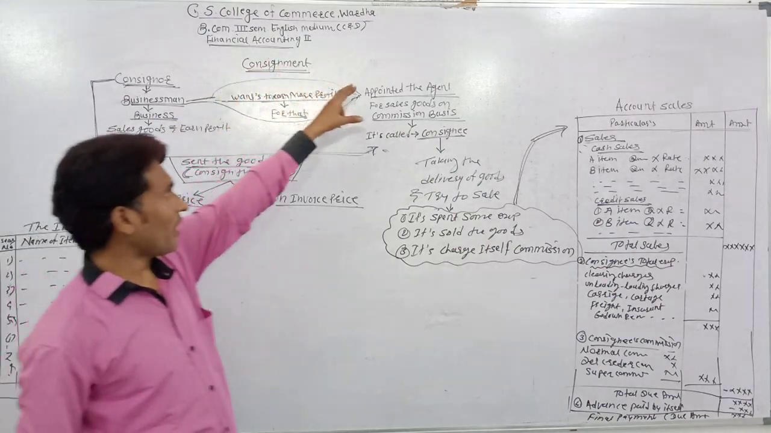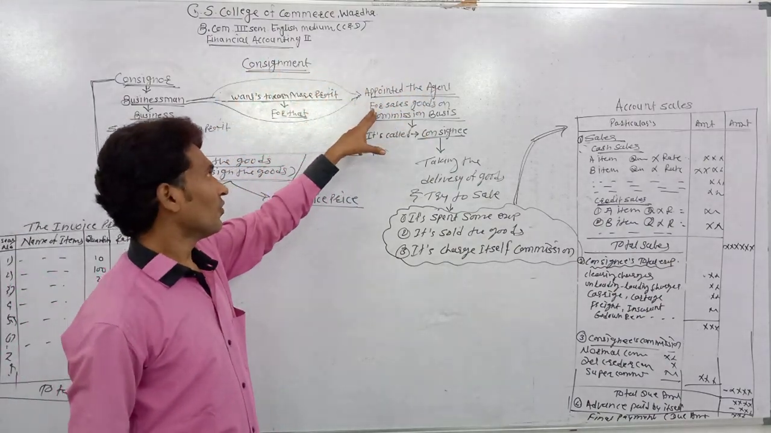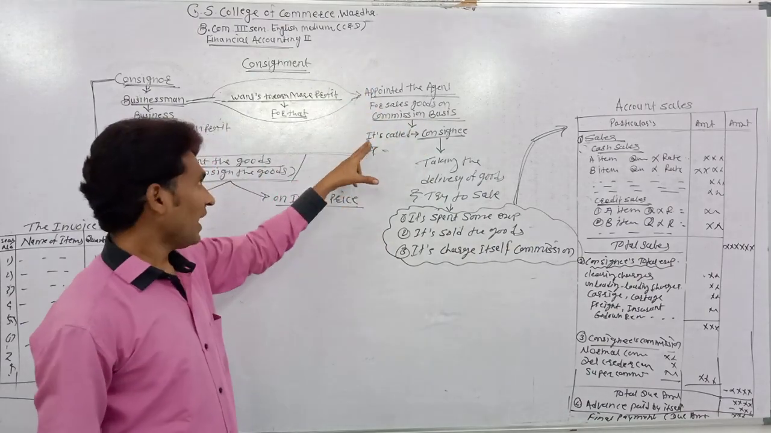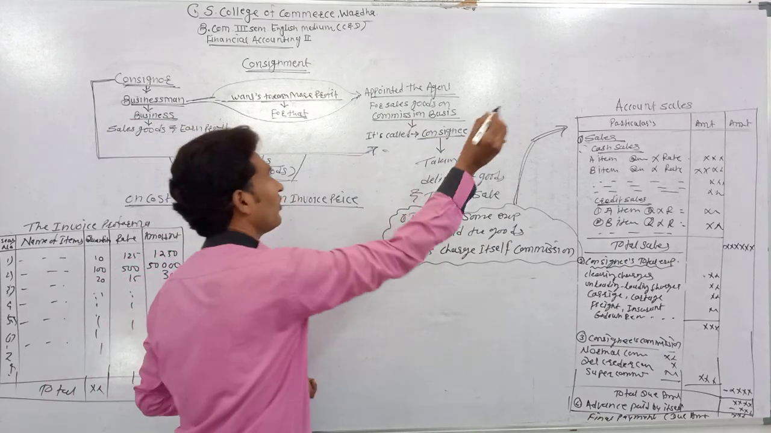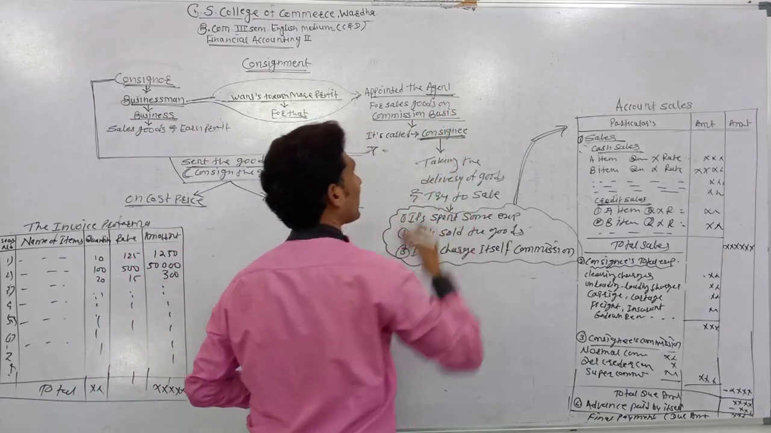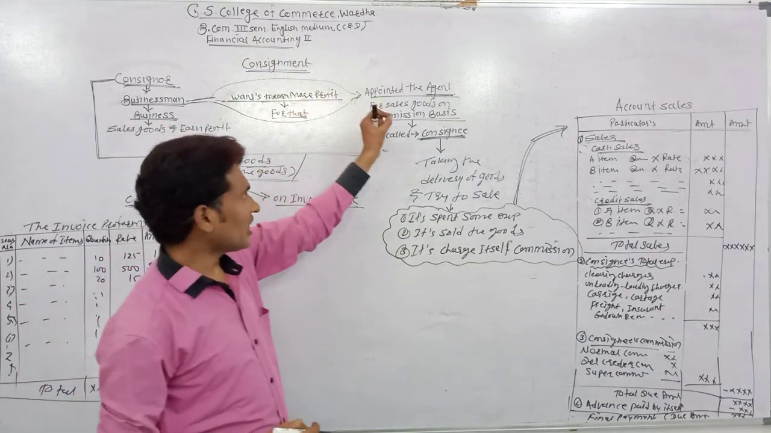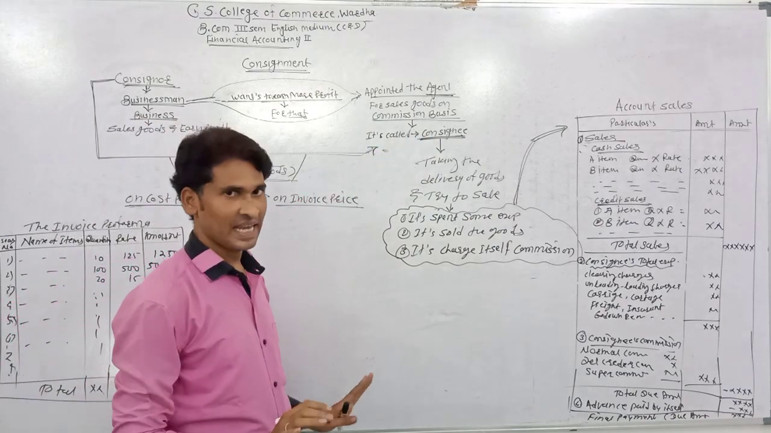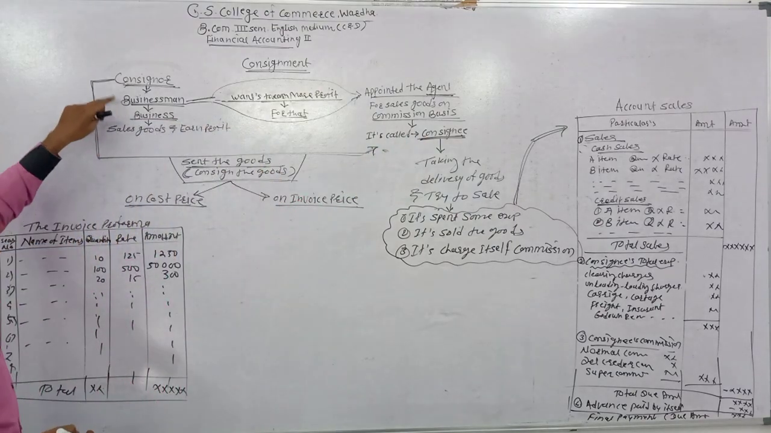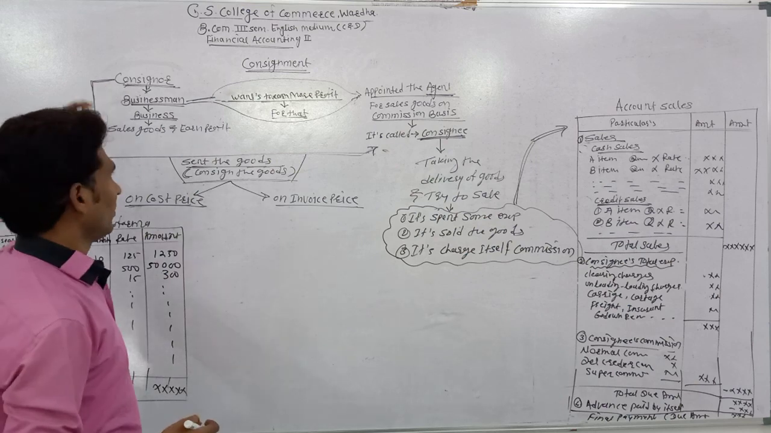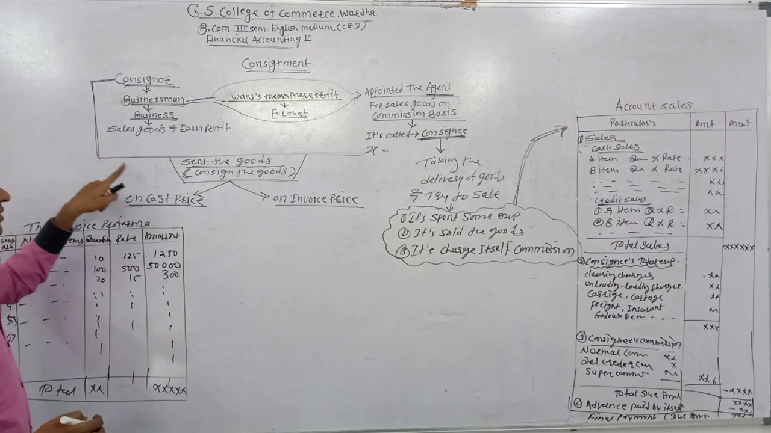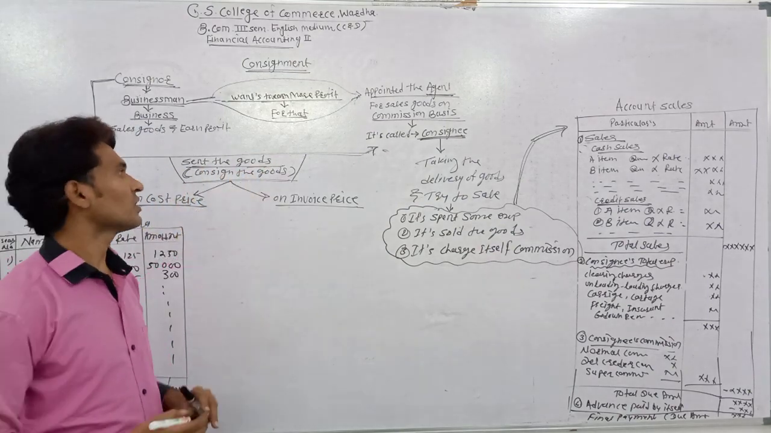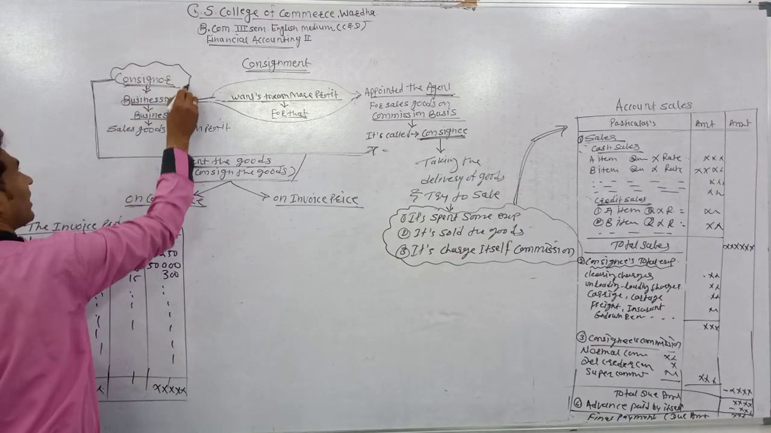For that, he appoints an agent to sell the goods. The agent is appointed on a commission basis. It's called consignment. Normally we say agent, but in this chapter the agent who is appointed to sell the goods on commission basis is known as the consignee, and the businessman is called the consignor. The consignor sends the goods, which is also called consigning the goods. Consignor is the first party, is that clear?